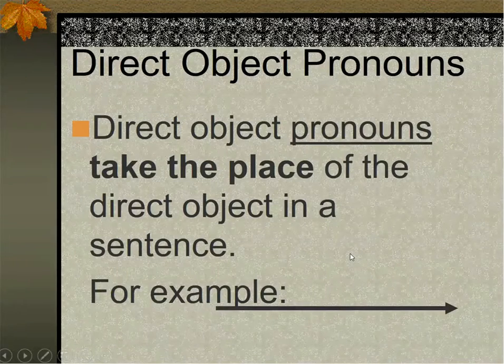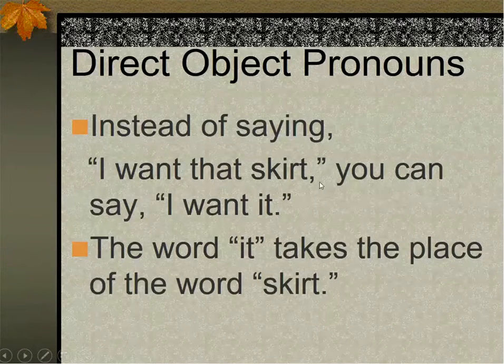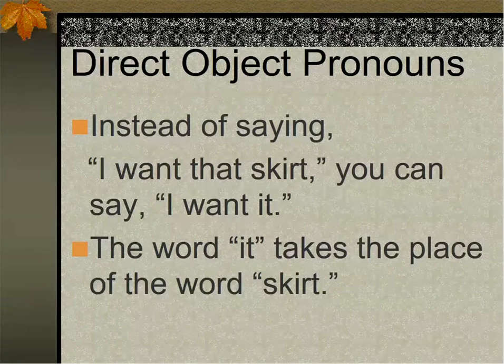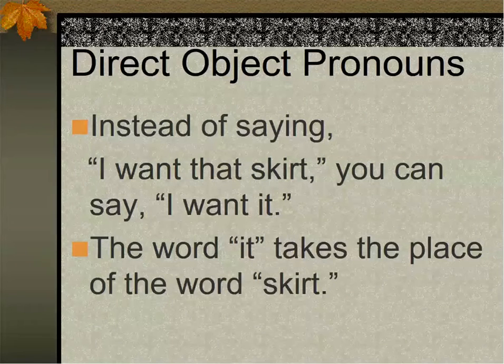Well, let's understand what a direct object pronoun is. Direct object pronouns take the place of the direct object in a sentence. For example, instead of saying, I want that skirt, you can say, I want it. So that it substitutes skirt. It's very important that from now on, you use direct object pronouns to avoid being repetitive and to sound more natural. Native speakers use direct object pronouns a lot to avoid repeating the noun over and over.